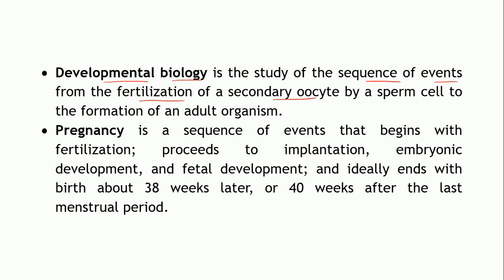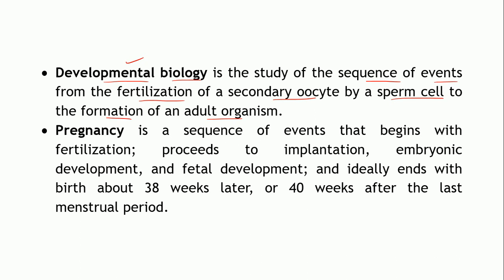Once fertilization takes place, the nuclear material will fuse and the cells will start dividing. It will form a zygote, which will be converted into a blastocyst and implanted into the uterus. All this sequence of events, right from the fertilization of the secondary oocyte by a sperm cell to the formation of an adult organism, is studied under developmental biology.